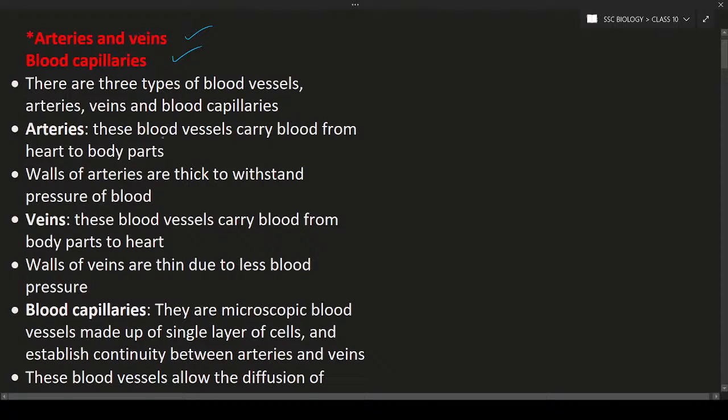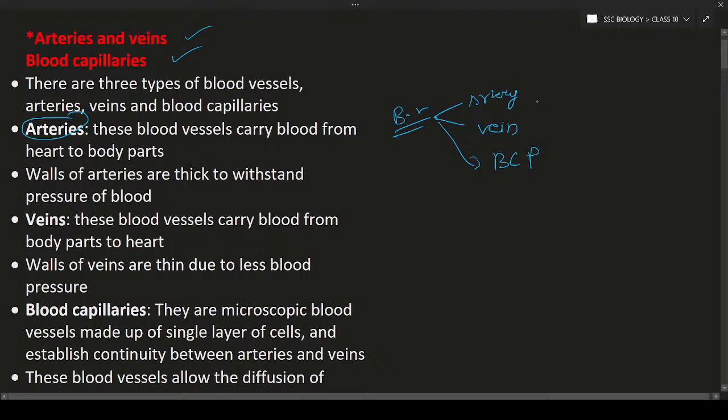Blood vessels, BV as the short form. The first one is the artery, next one will be the veins, and next one will be the blood capillary, short form BCP.